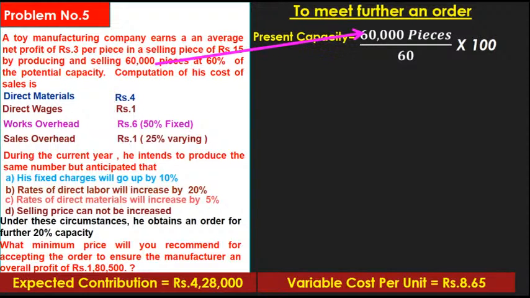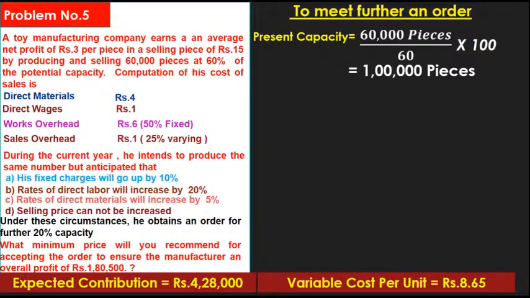What is the total production capacity? 60,000 pieces divided by 60 into 100, the total production capacity is 1 lakh pieces.